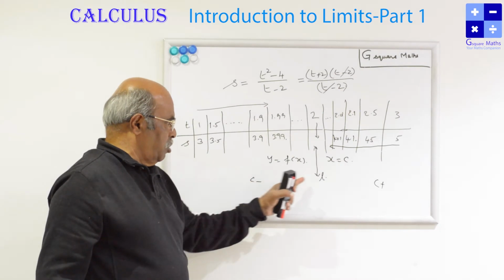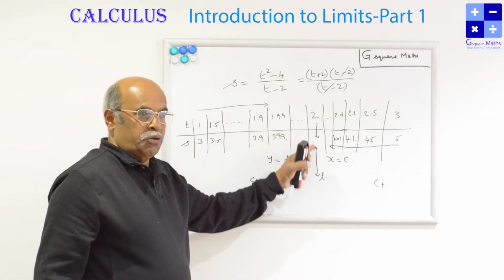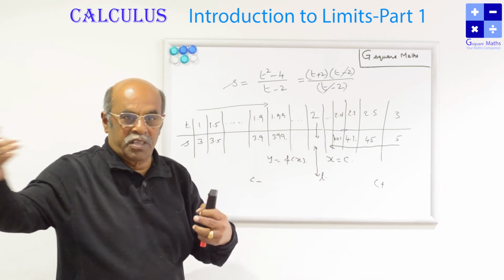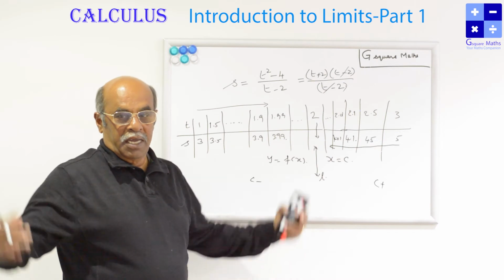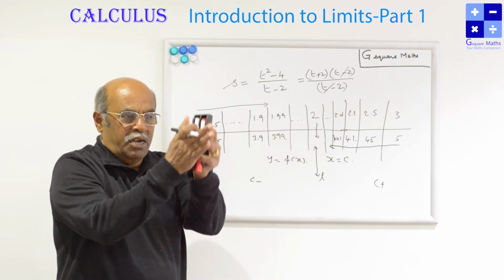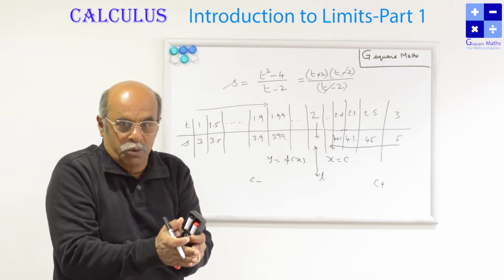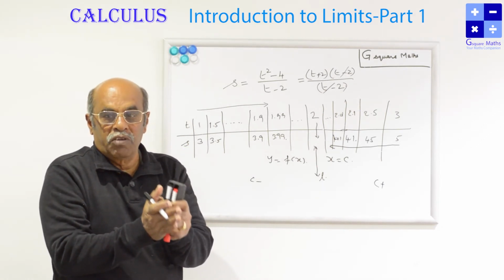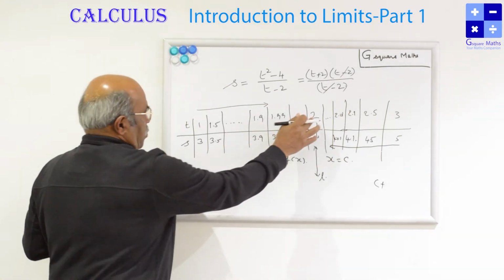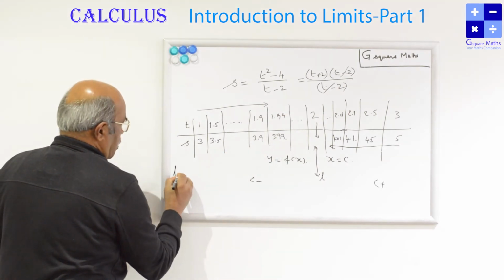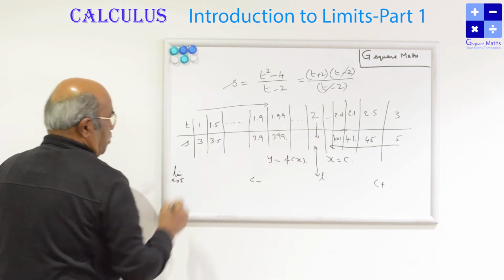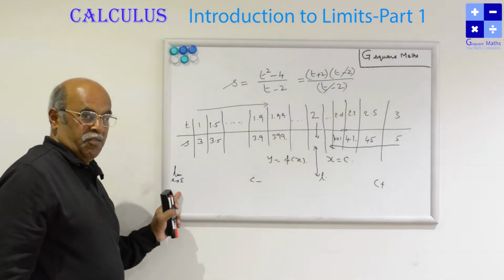We are coming to a number approached from the left side as well as from the right side, coming closer to a particular value. That value only we call the limit value. In this case, the limit as t tends to 2 minus is the symbolic representation for the left hand limit.